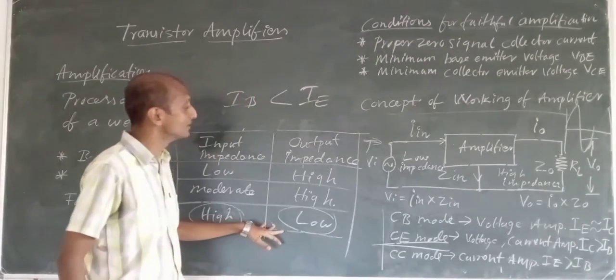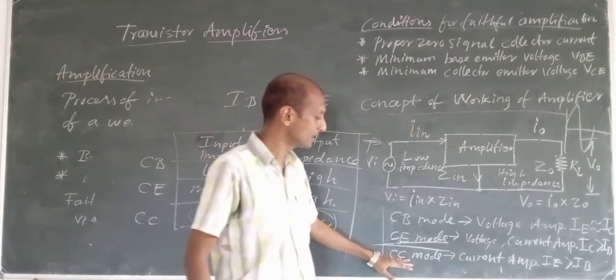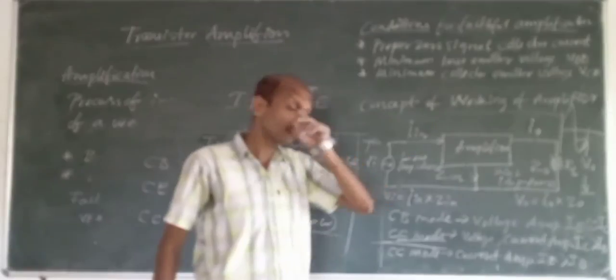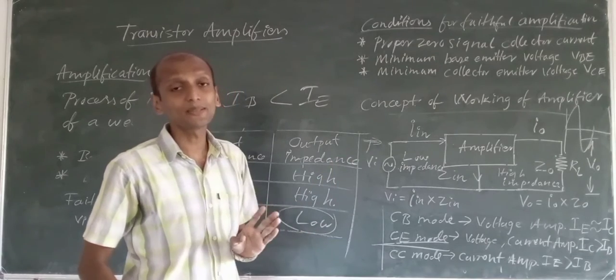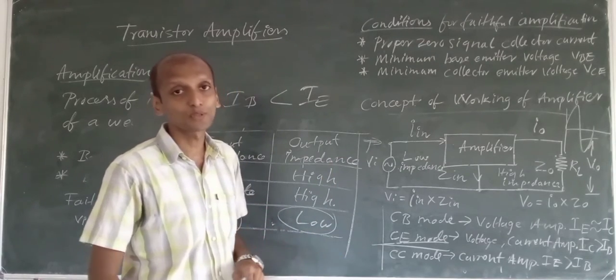So we can't use common collector configuration as a voltage amplifier. Voltage amplification is not at all possible.